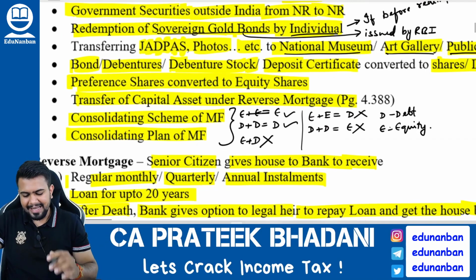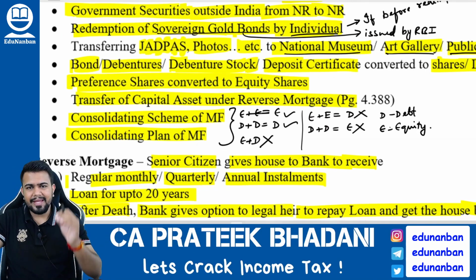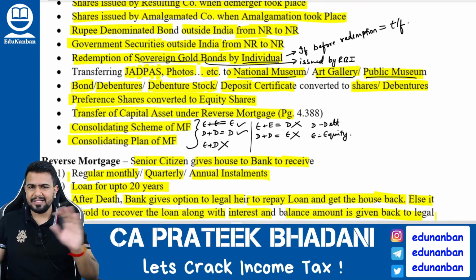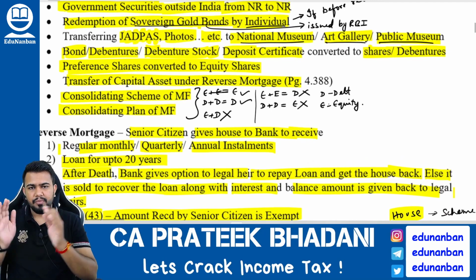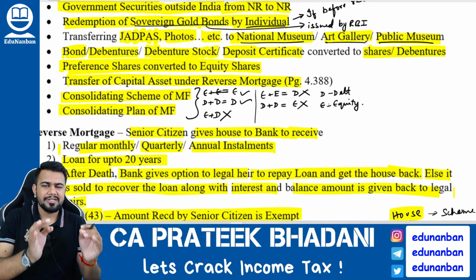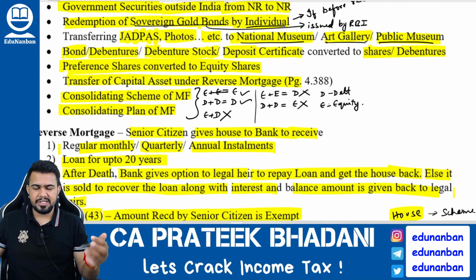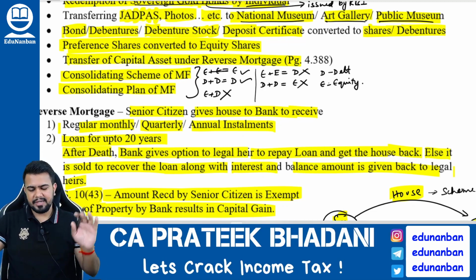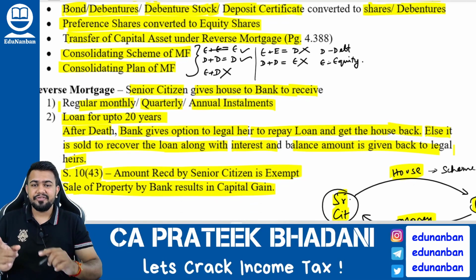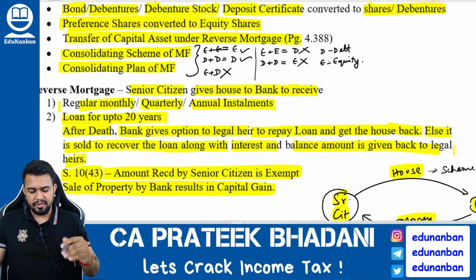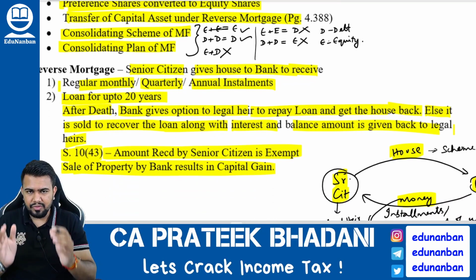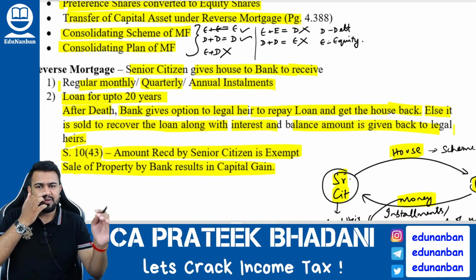Okay. Next, transferring jewelry, archaeological collection, drawing, painting, any other work of art, sculptures, photographs, etc. to a National Museum, art gallery or public museum will not be considered as transfer. Next, if any bond, debenture stock or deposit certificate is converted into shares or debentures, then also it is not a transfer. Next, if preference shares are converted to equity shares, it is not a transfer. Next, if a capital asset is transferred under reverse mortgage, then also it is not a transfer. What is reverse mortgage? Reverse mortgage is a system where a senior citizen is giving his house or his land and building to a bank to receive money from the bank.